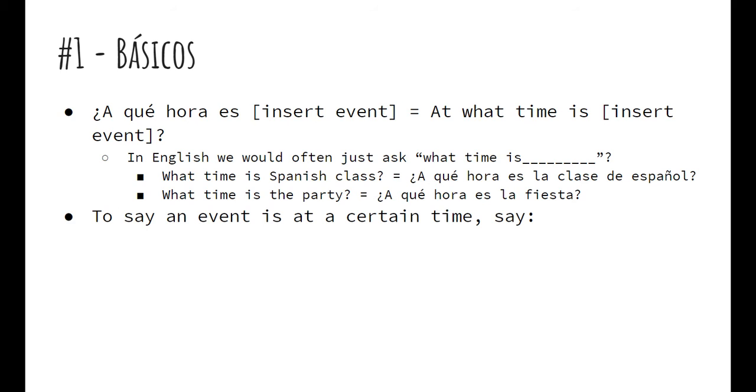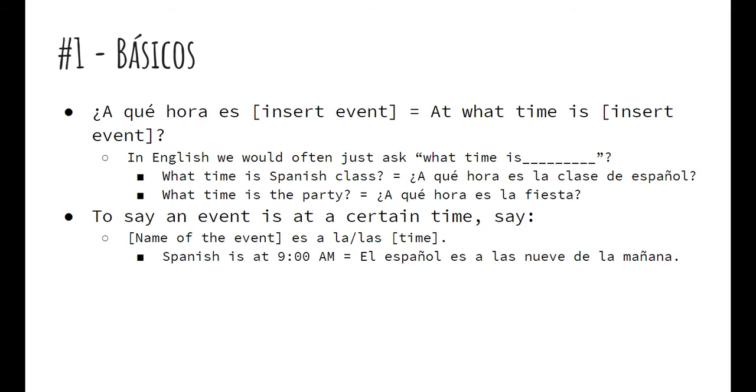To say an event is at a certain time, you'll say the name of the event, and then es, a, la, or las, and then time. So, por ejemplo, Spanish is at 9 a.m., el español es a las 9 de la mañana, or the party is at 1 o'clock p.m., la fiesta es a la 1 de la tarde. You'll see there you choose the la or las based off of what the time is. If it's not a 1 o'clock time, you're going to use las. If it's 1 o'clock, or any times that use 1 o'clock, it's going to be la.